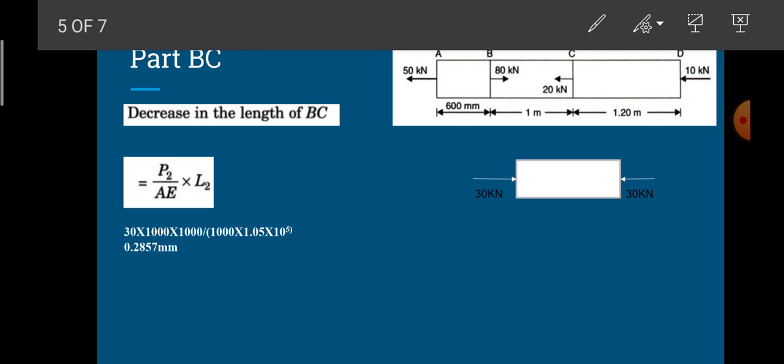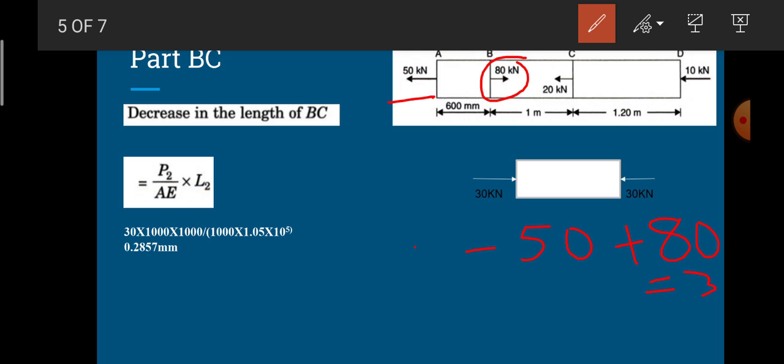So next, coming on to the next part of the overall object, that is BC. While considering BC, at face B we have the effect of a force, that is 50 kilonewton, and also exactly on face B we have 80. As per my sign convention, left side is taken as negative, right side force is taken as positive. So exactly on face B it is minus 50 plus 80, which is equal to plus 30 kilonewton.